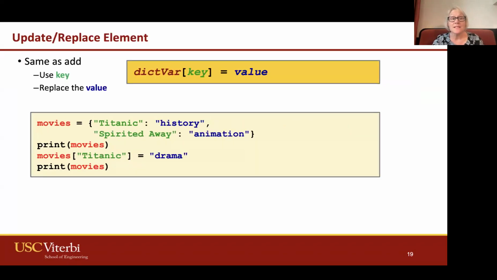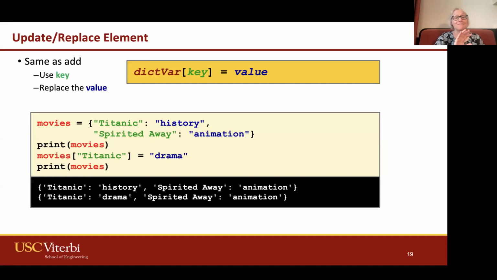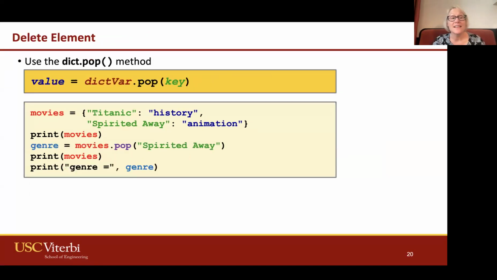We can use the same syntax for updating or replacing an element. So say we created the movies dictionary, and this time I said Titanic was a historical movie, which it's really not. It's based on facts, but it's not historical. So I wanted to change it to a drama. I can do that. I already have it in the dictionary, and if I use that key and give it a new value, it just wipes out the old value and puts the new value in there. I can also delete an element.